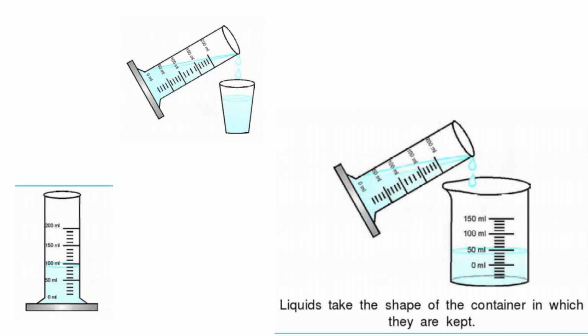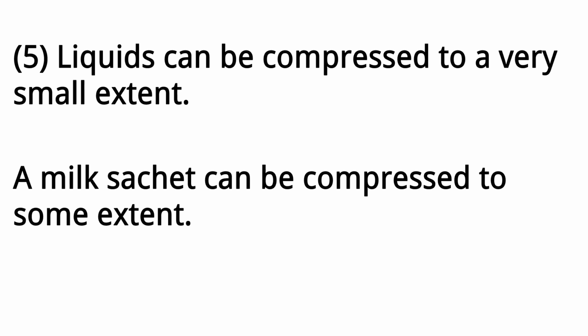A given quantity of water, say, 100 milliliters, can be poured completely into different shaped containers. The volume of the water is the same, but water takes the shape of the container. 5. Liquids can be compressed to a very small extent. A milk sachet can be compressed to some extent.